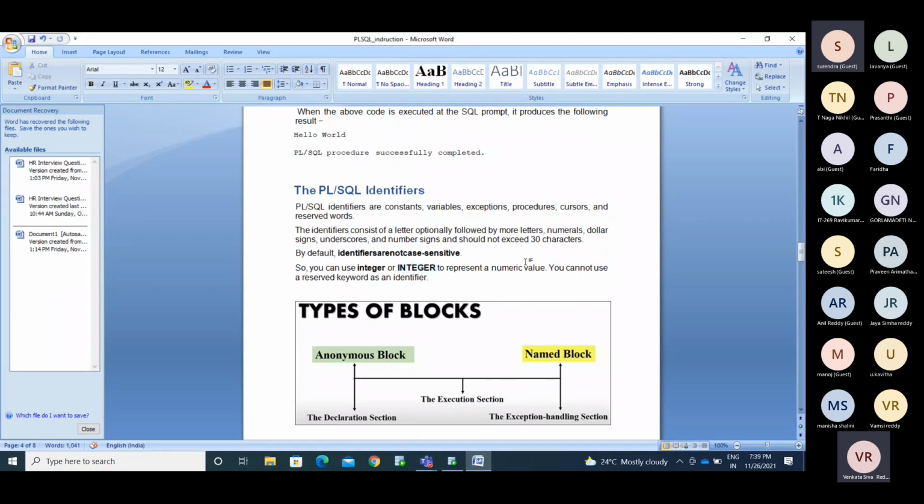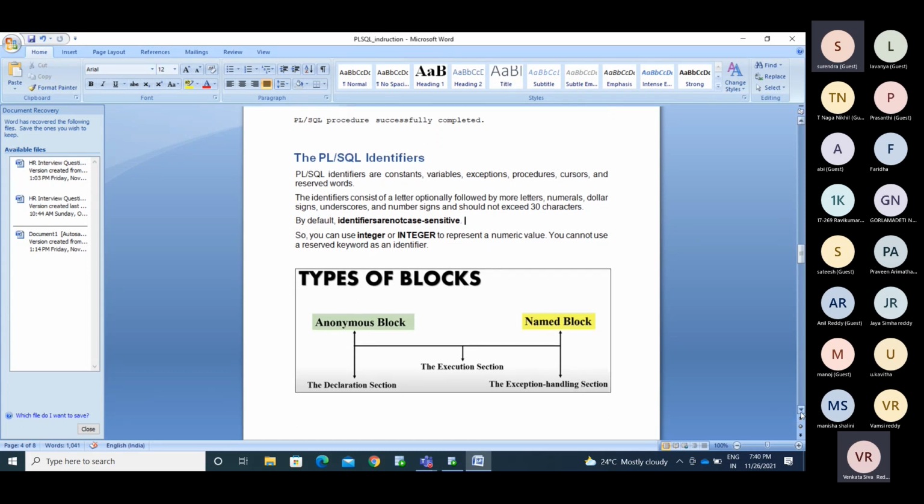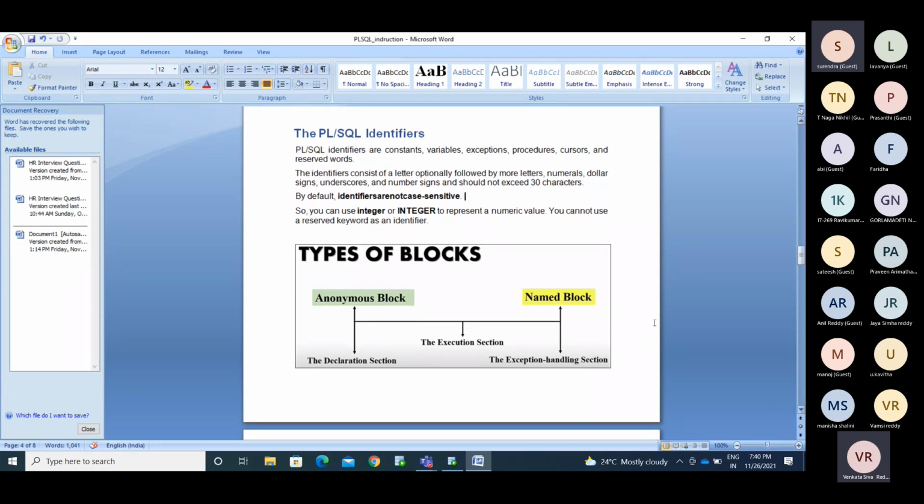So what are the types of blocks we have? I said everything we can call a block. Is there any type for that? We have two types of blocks: one is an anonymous block, another is the named block. Anonymous means no name.